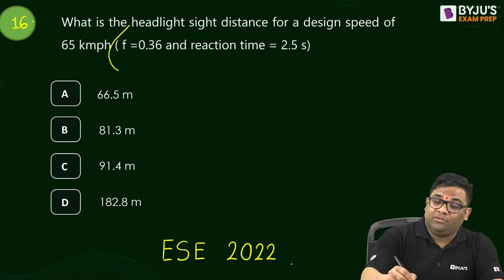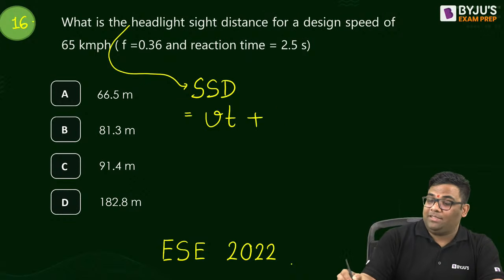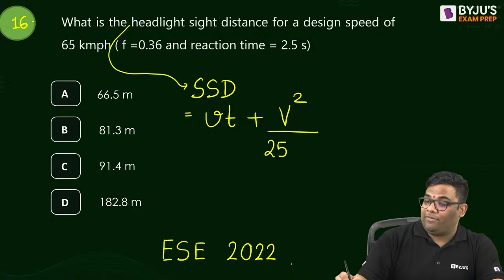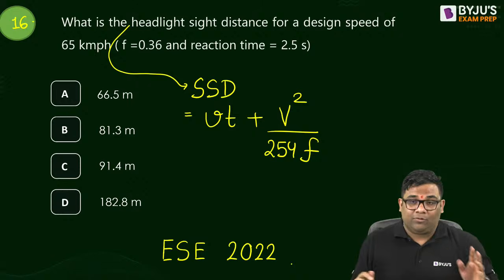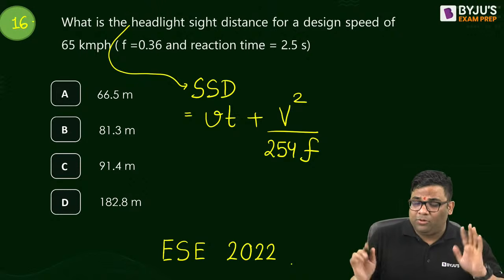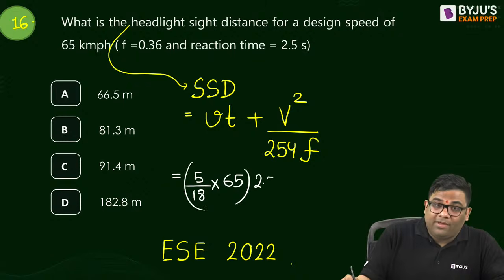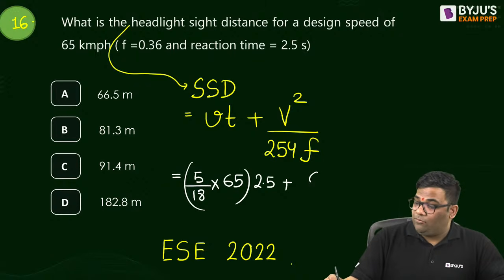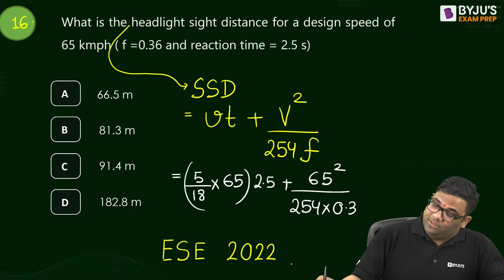Okay. So headlight sight distance is what? It is nothing but your SSD. Directly what? V into T plus V square by 254F. Very straightforward question. Now obviously this requires some calculation because it is the ESE examination, so no calculator will be allowed. But see, if you know to do calculations properly, practiced it, then you will be able to do it in the exam also. So this is 5 by 18 of your 65 because you convert into meter per second, then into 2.5, okay, plus B is, now you can use calculator. Now it is only practice, so you can use calculator. Later on when you're solving yourself, then you can do it yourself. Okay, so answer is how much?